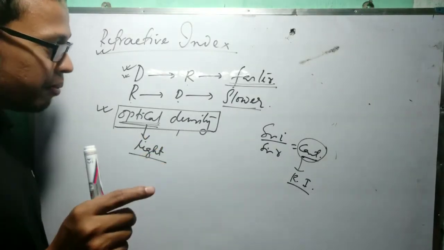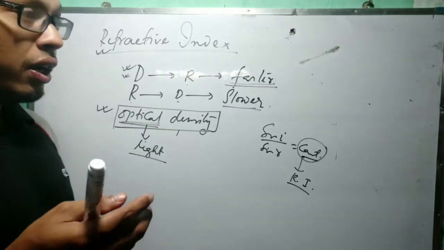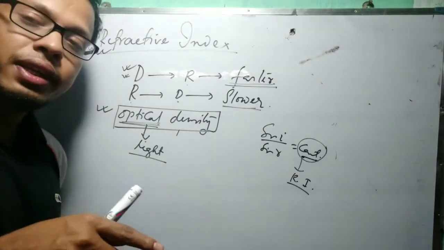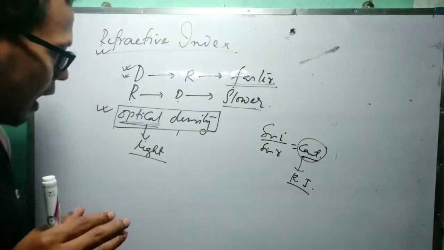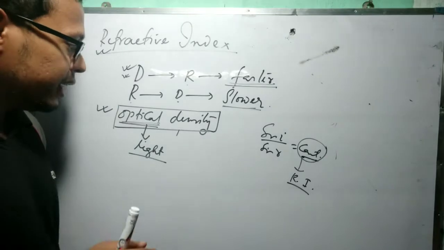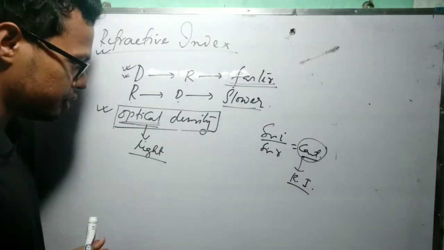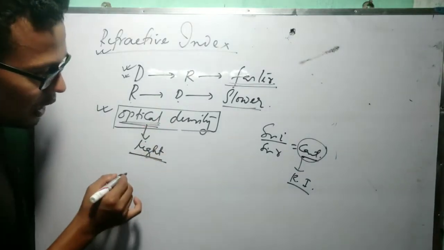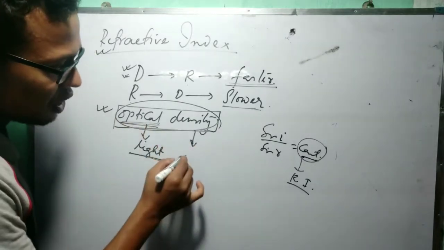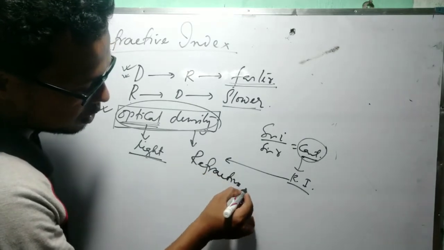I have given one example of oil or kerosene. Kerosene floats on water, so the normal density of kerosene is less than the density of water, but the optical density of kerosene is higher than that of water. Optical density depends on the speed, and normal density depends on the intermolecular separation. So optical density depends on light, and it can be measured by the term called the refractive index.